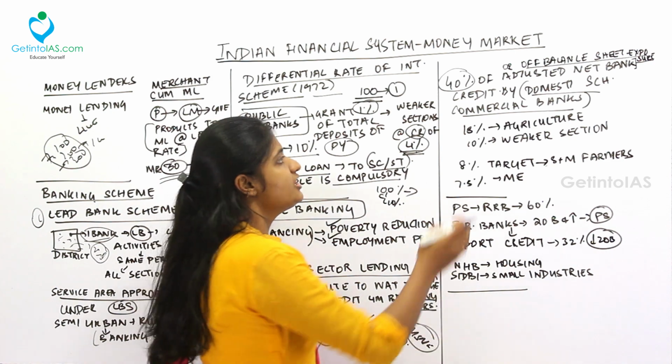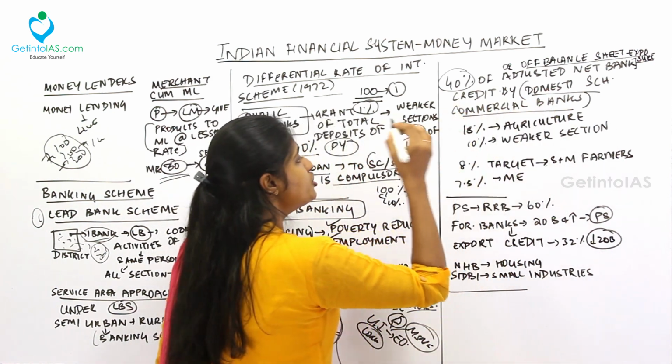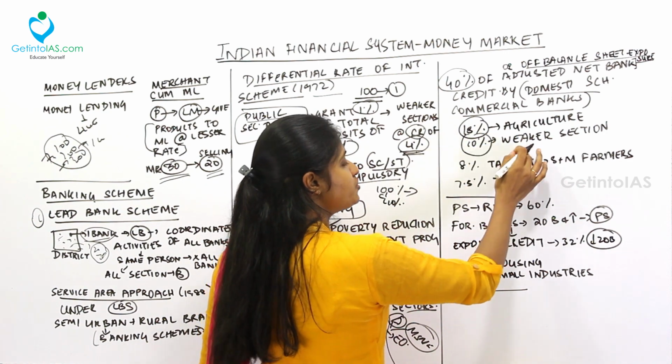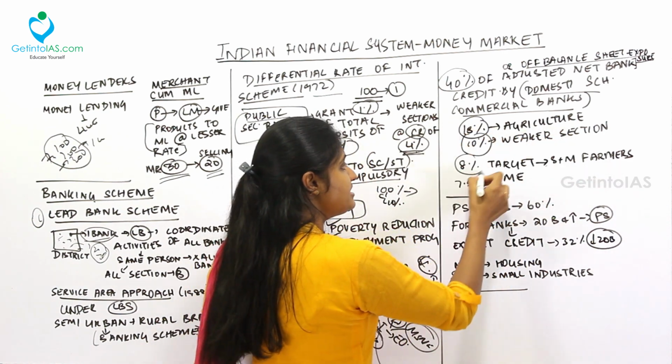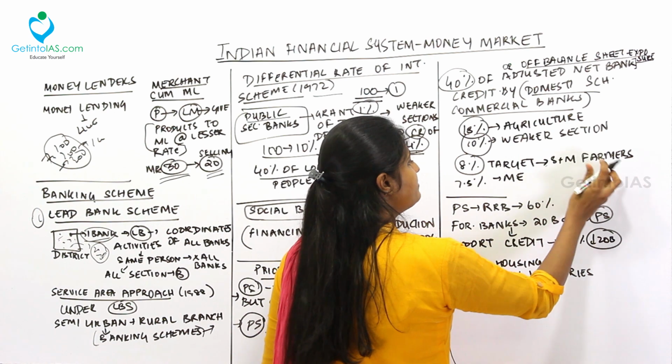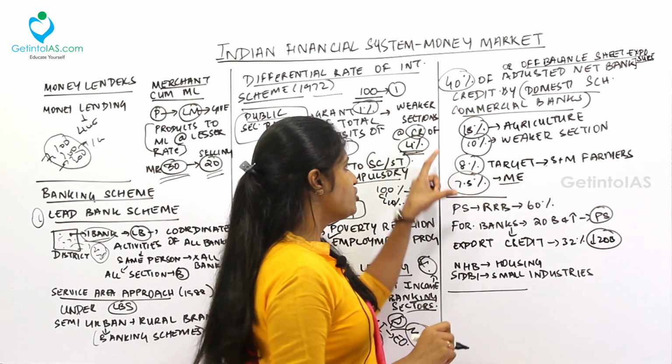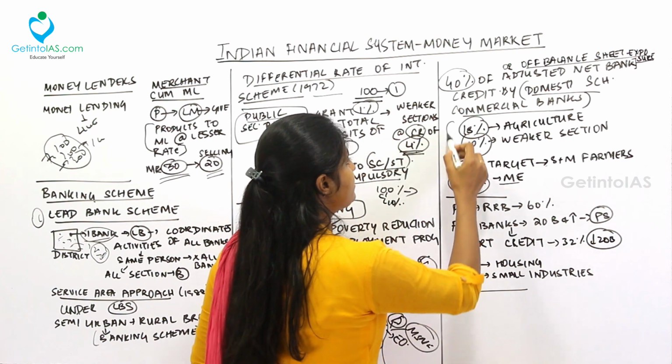For example, the domestic scheduled commercial banks should lend 18% to agriculture, 10% to weaker sections, 8% target for small plus medium farmers, and 7.5% to micro enterprises. So this percentage will vary from time to time.